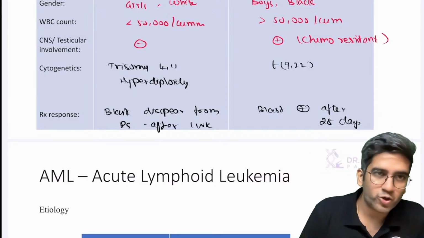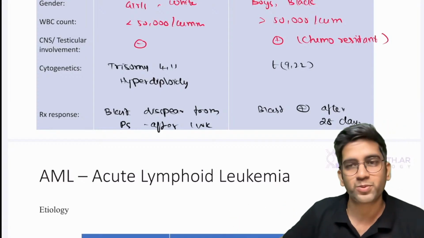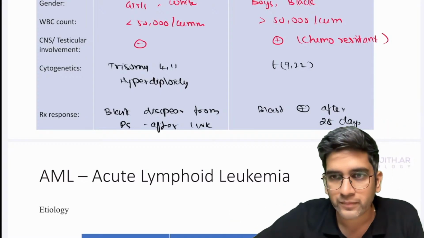You can write the treatment option, whatever Siraj has taught you in pharmacology. I am not going into the drug options. You know it better than me, fine?